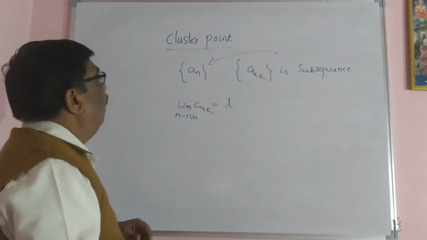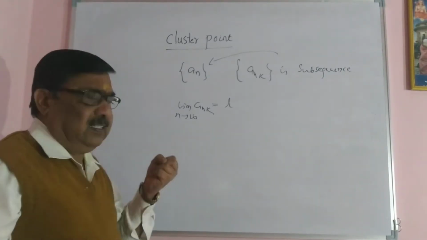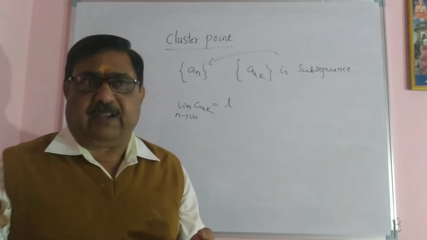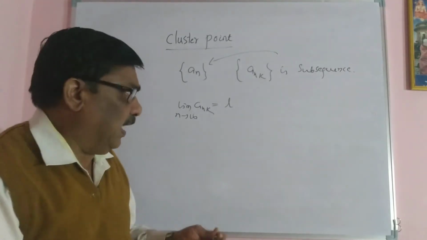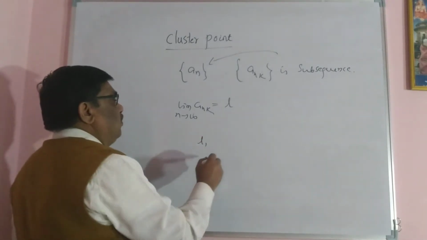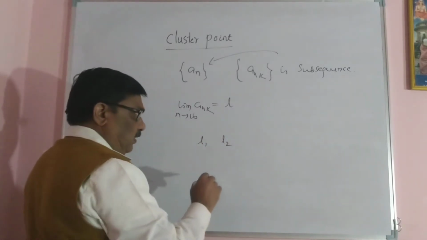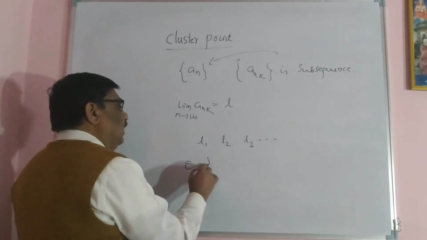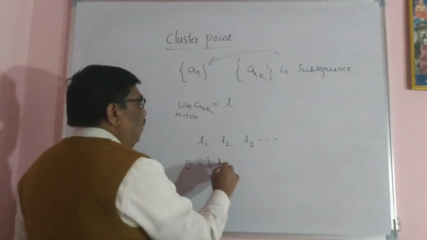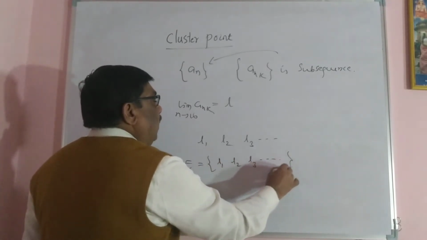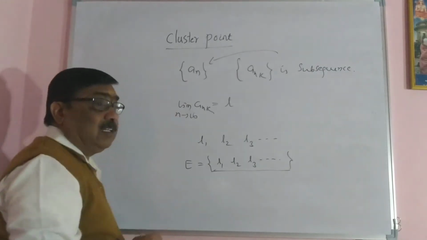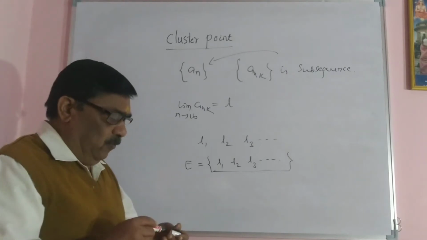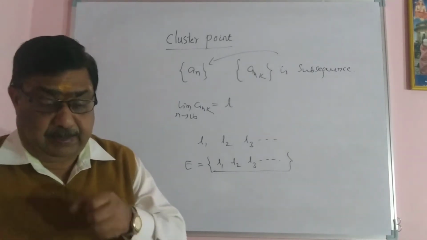This sequence has many subsequences, and each subsequence converges to some different values. Say one subsequence converges to L1, second subsequence converges to L2 and L3 and so on. The set of all these converging values L1, L2, L3 and so on, the set of these cluster points, is denoted by E. Then we have some notes that you have to remember.